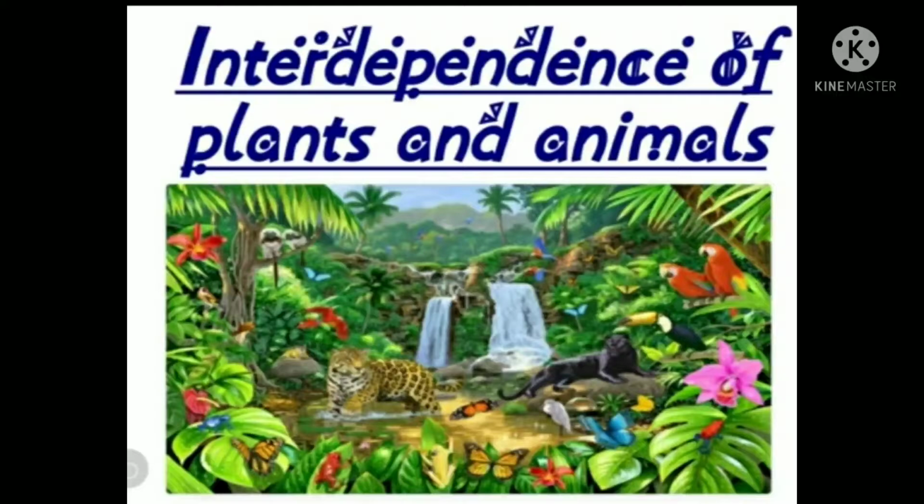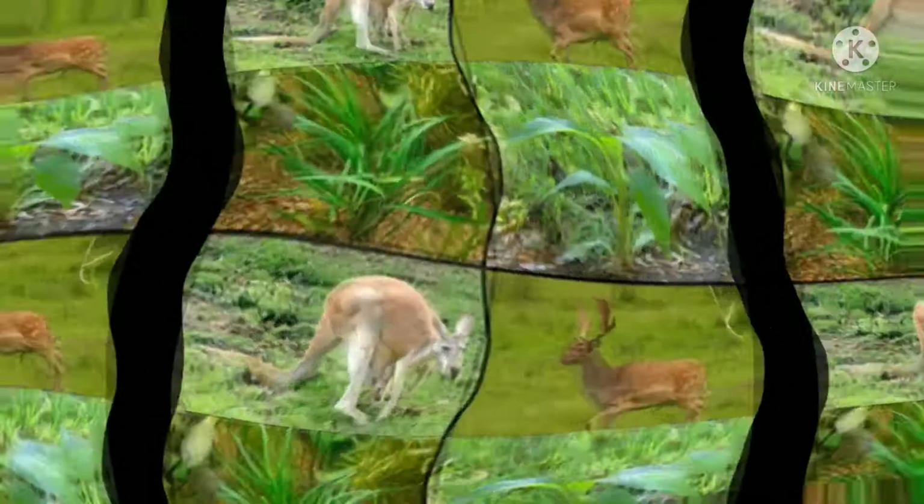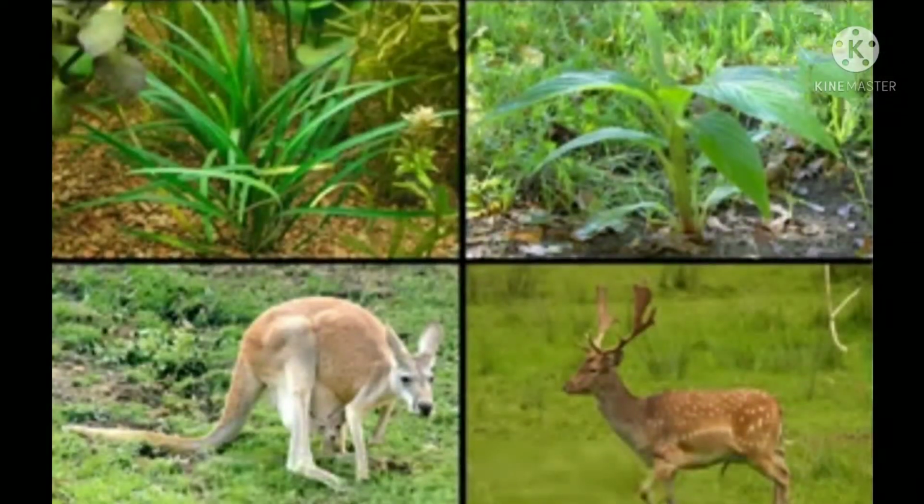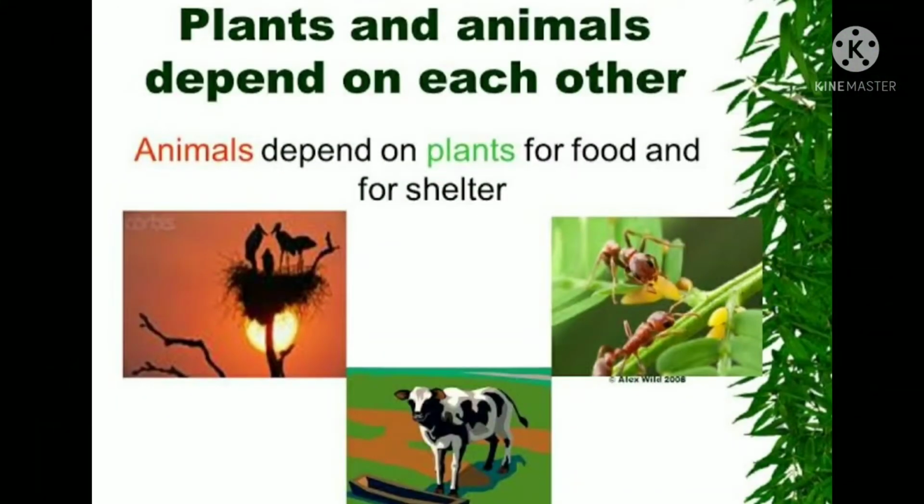Interdependence is the state of being dependent upon one another. For example, we can say animals get their food from the plants, right? So, in nature, we all depend upon each other. Plants and animals are dependent on each other in many ways. They depend upon each other to survive in this world. Survive means live.